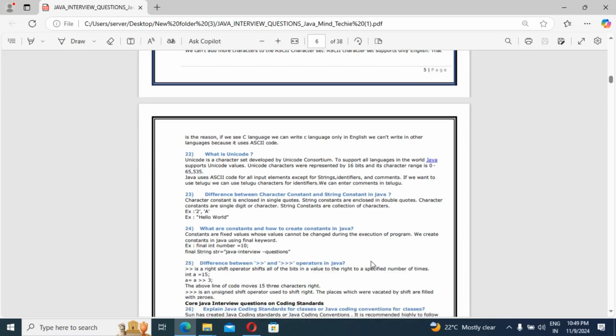Next question, guys: what are constants and how do we create a constant in Java? Constants are fixed values, right, unlike variables. Constants are fixed values whose value cannot be changed during the execution of the program. We create constants in Java using the final keyword. Final int number = 10, that is fixed, it is not modifiable, right?